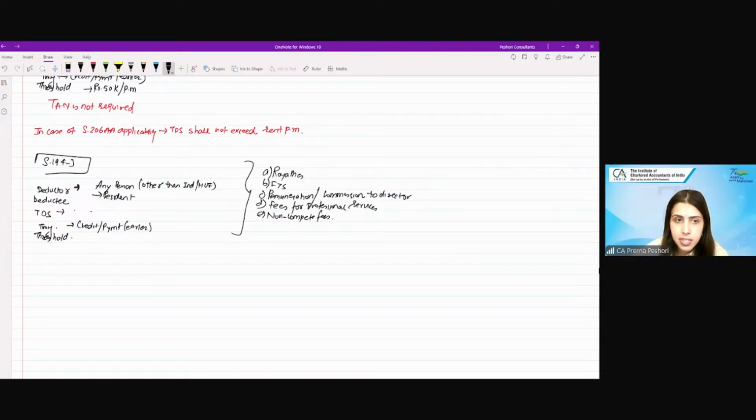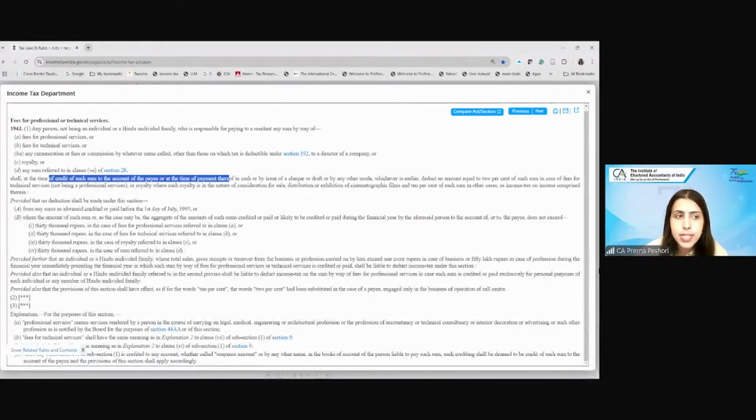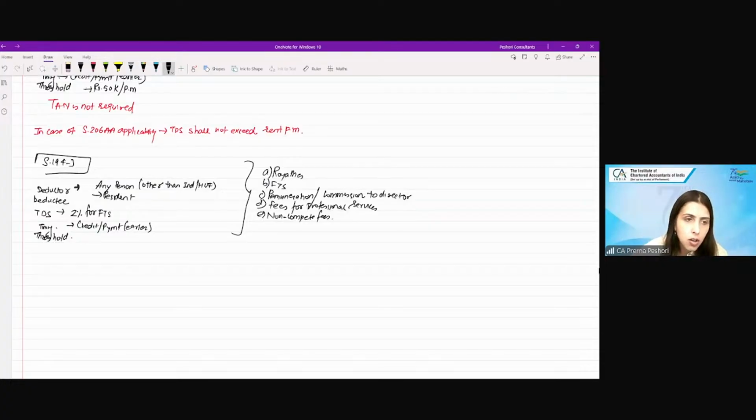Deduct the TDS at the rate of 2% in case of the technical services, or royalty, where royalty is in the nature of consideration for sale, distribution, exhibition of cinematographic film, and 10% in the other cases. So 2% for FTS or royalties on films and 10% for others, right?